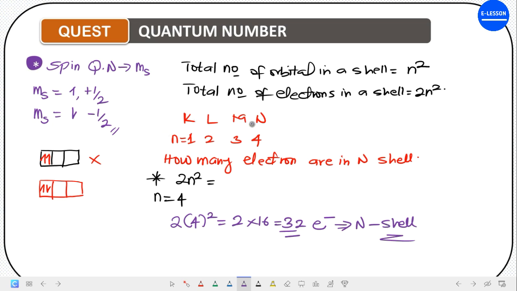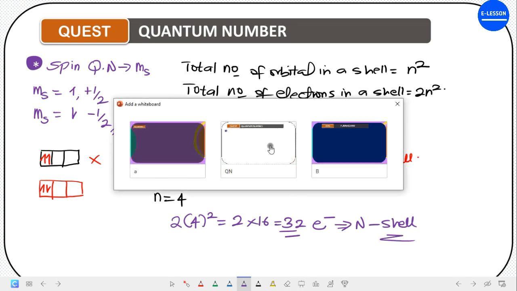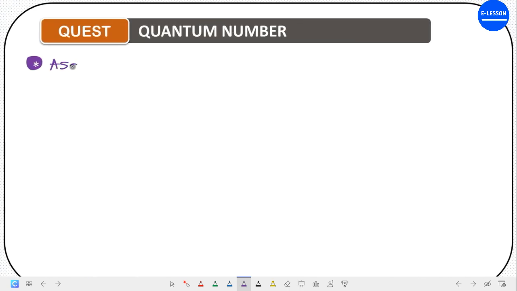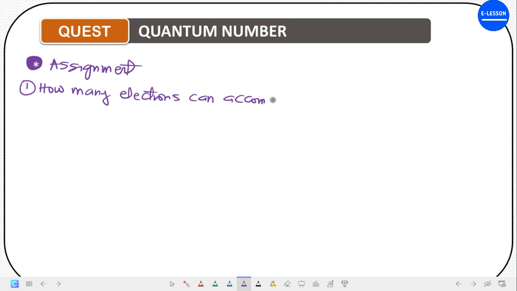Now, the assignment I'm going to give to you is this. Assignment number 1: how many electrons can be accommodated in the L shell?